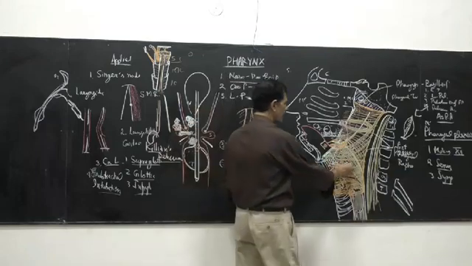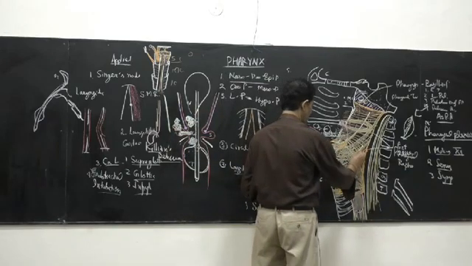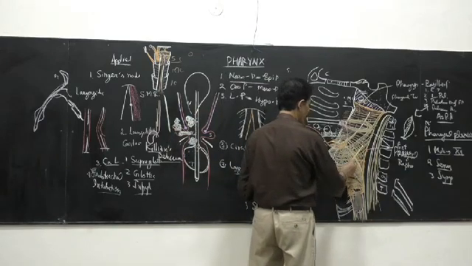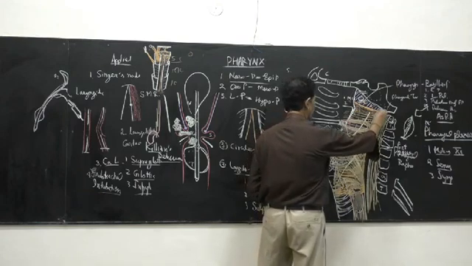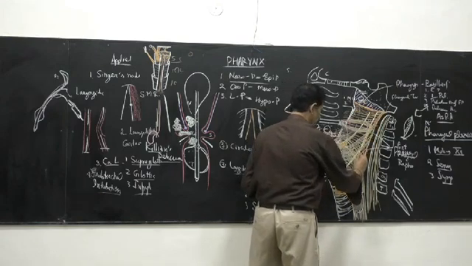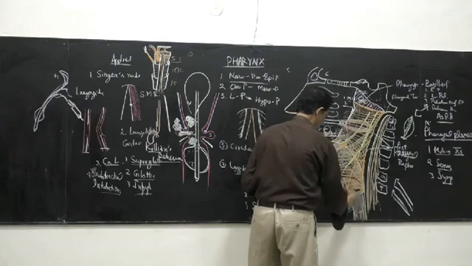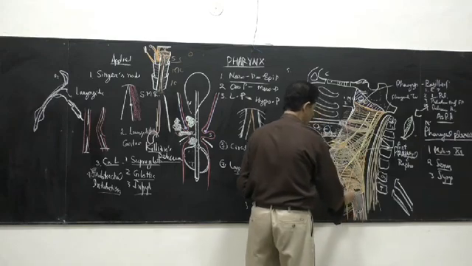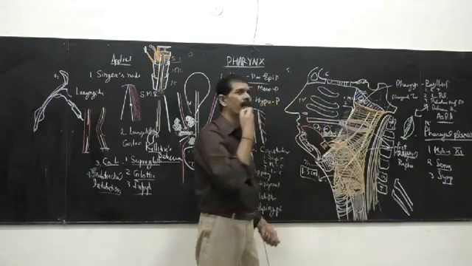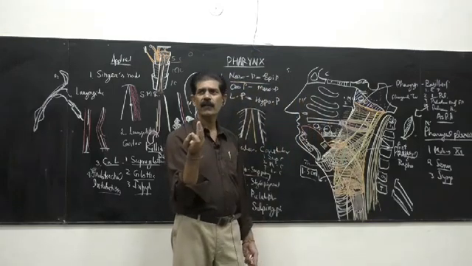Because the internal laryngeal nerve, we have seen, is a branch of the superior laryngeal nerve. And this is the vagus nerve, going laterally to the pharynx, because the lateral part of the pharynx is related to the carotid sheath, and the vagus nerve lies here.